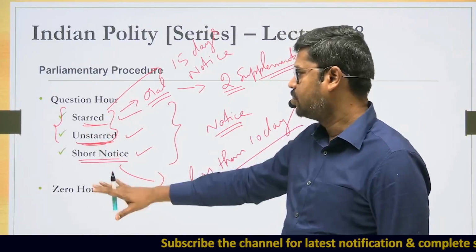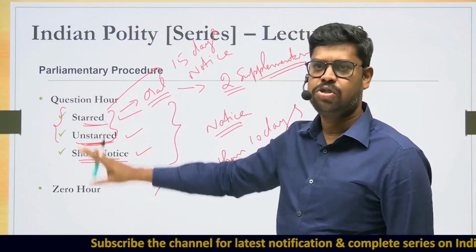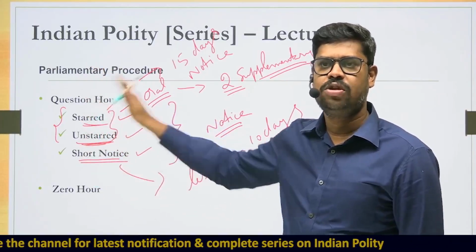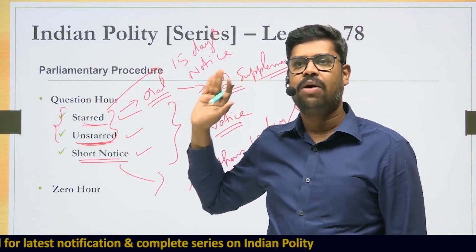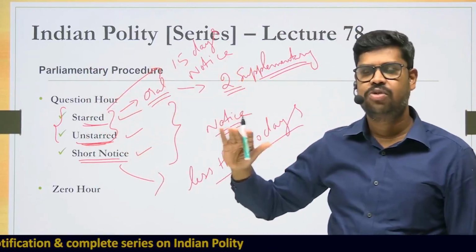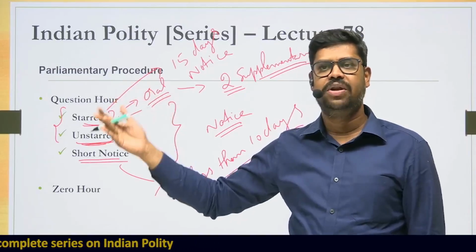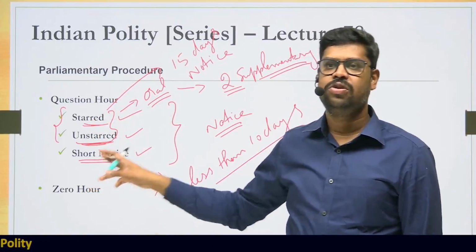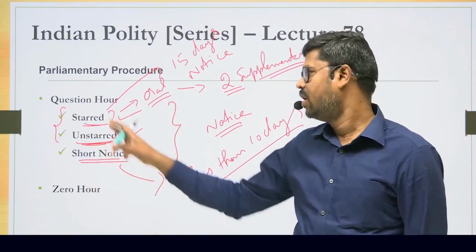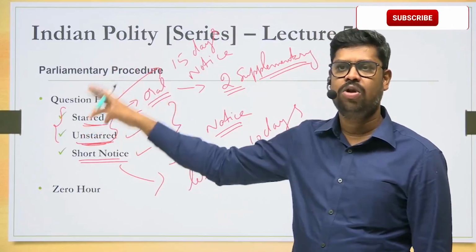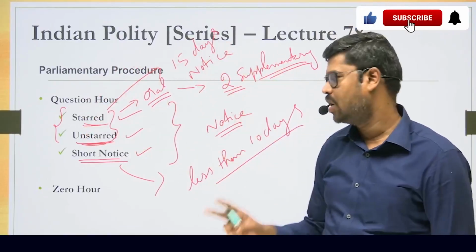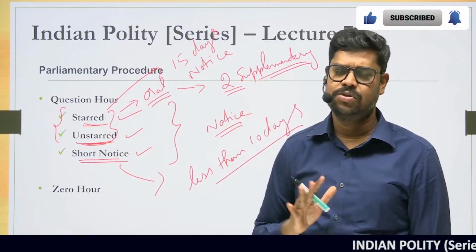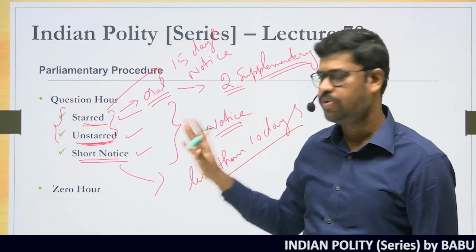So different types of questions that can be asked: starred question, unstarred question, short notice question. What is common in all the three things? The common thing in all the three is that notice is important in all the three cases. But however, how much notice? In case of starred and unstarred question, at least 15 days. In case of short notice question, less than 15 days. In case of short notice question also, there's an oral question, so oral answer will be given. In case of starred question, oral question and an oral answer, maximum of 2 supplementary questions are allowed. Whereas in case of an unstarred question, written question, so therefore a written answer is given by the minister. So this is what you'll have to remember with regard to the questions.